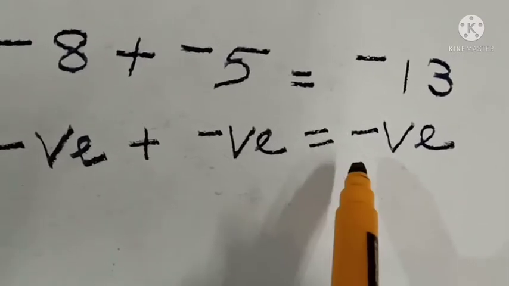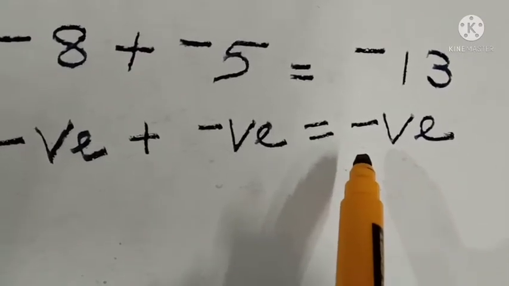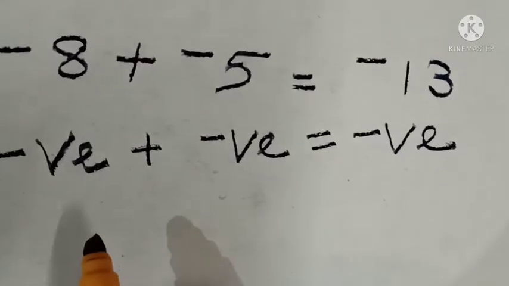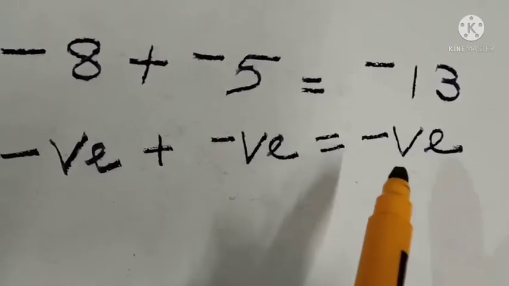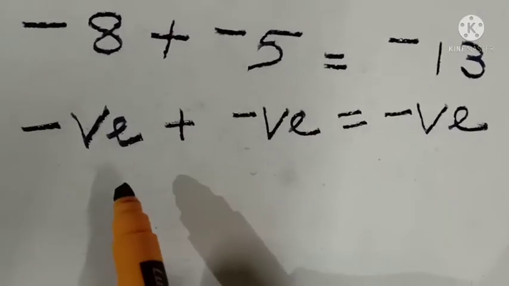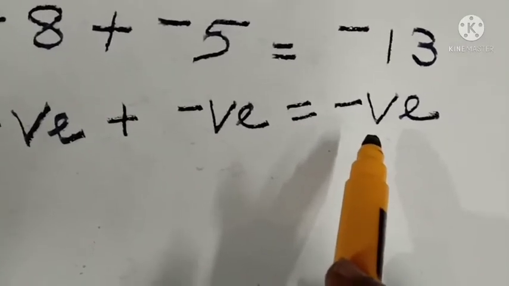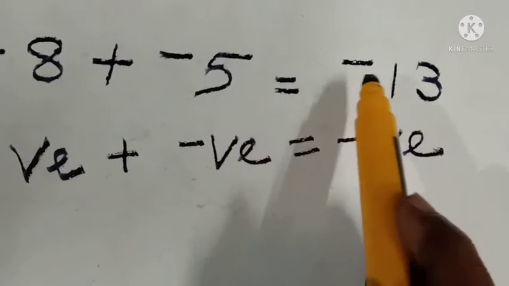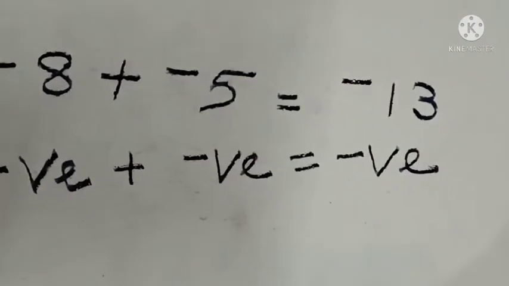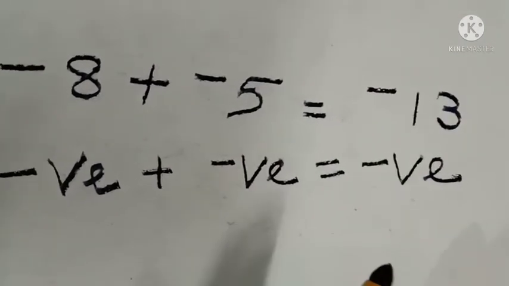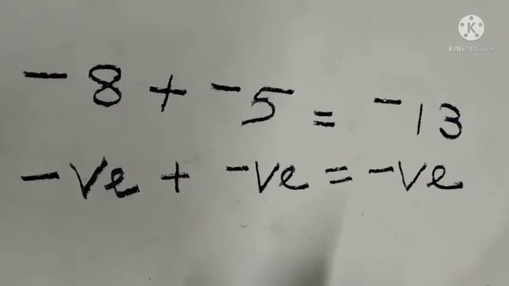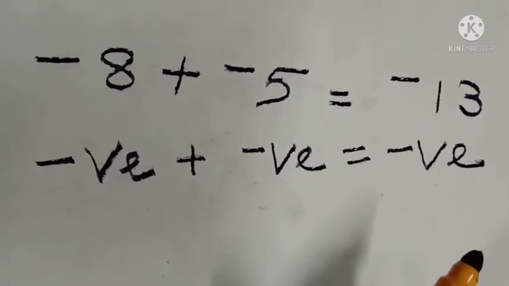This is what you have to keep in mind. If we add two positive integers, the answer will be positive. If we add two negative integers, we will get the answer in negative. Don't forget this symbol. If you forget, everything will go. Got it?